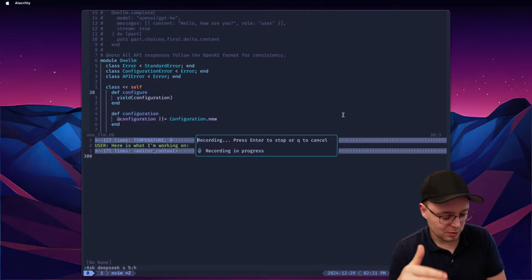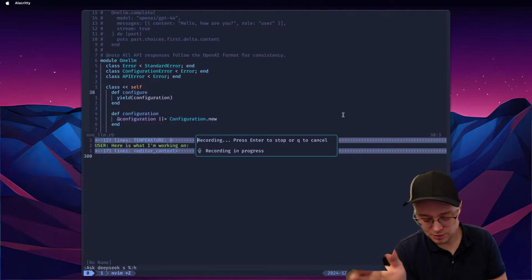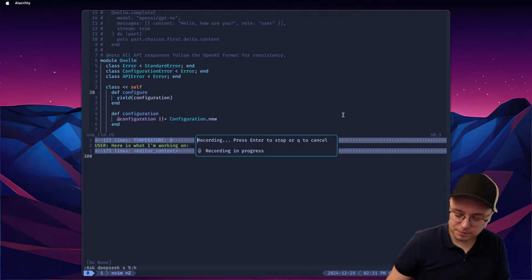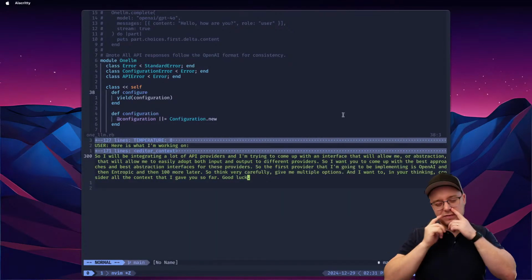So I want you to come up with the best approaches and best abstraction interfaces for these providers. The first provider that I'm going to be implementing is OpenAI, and then Anthropic, and then 100 more later. So think very carefully, give me multiple options, and in your thinking, consider all the context that I gave you so far. Good luck. So this is a vague request.